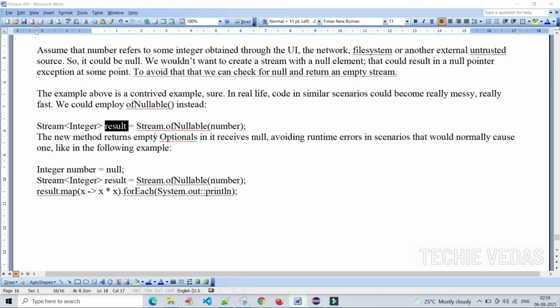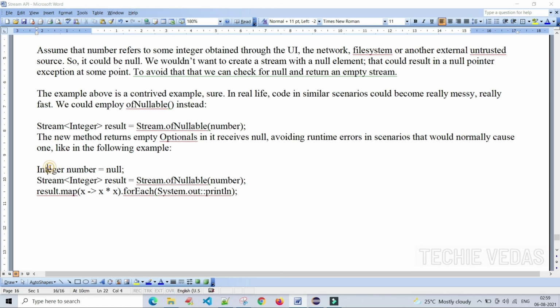The new method returns an empty stream if it receives null, avoiding runtime errors. Instead of throwing runtime errors, we are simply checking for null. If we receive the null, we simply pass it along, and we are avoiding the runtime errors by using the ofNullable method. Okay, this is the example of how to do it.